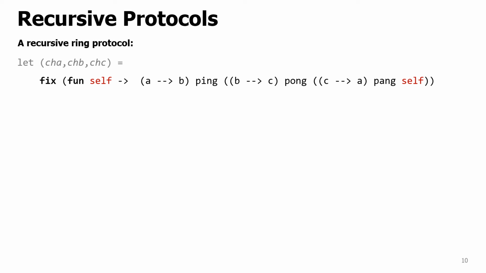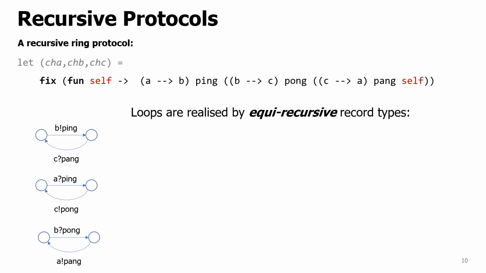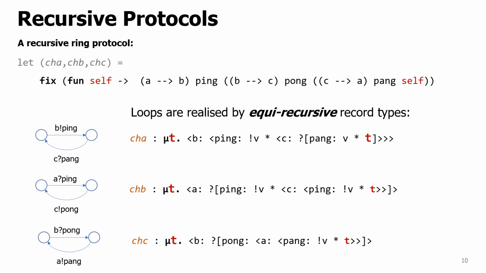And here is the session types for the recursive ring protocol. Thanks to the equally recursive nature of the OCaml type system, the session types for such recursive multi-party sessions are directly represented by OCaml types. Here is the channel vector types for each participant. The mu operator binds the variable t to itself, making a recursively nested record type, which represents recursive session types.